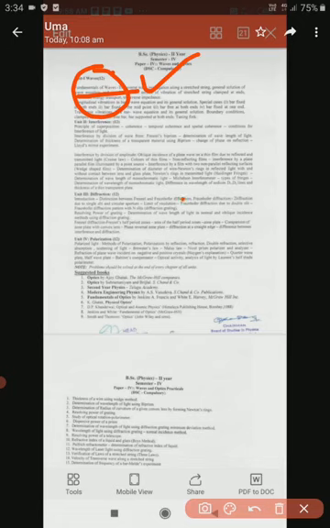Once again I am repeating, this subject last year we called only optics. So that is a different subject, but some units are the same. Nearly 80% of the syllabus is the same between last year's paper and this year's paper. Just 20% of the syllabus is different, that is mainly waves.